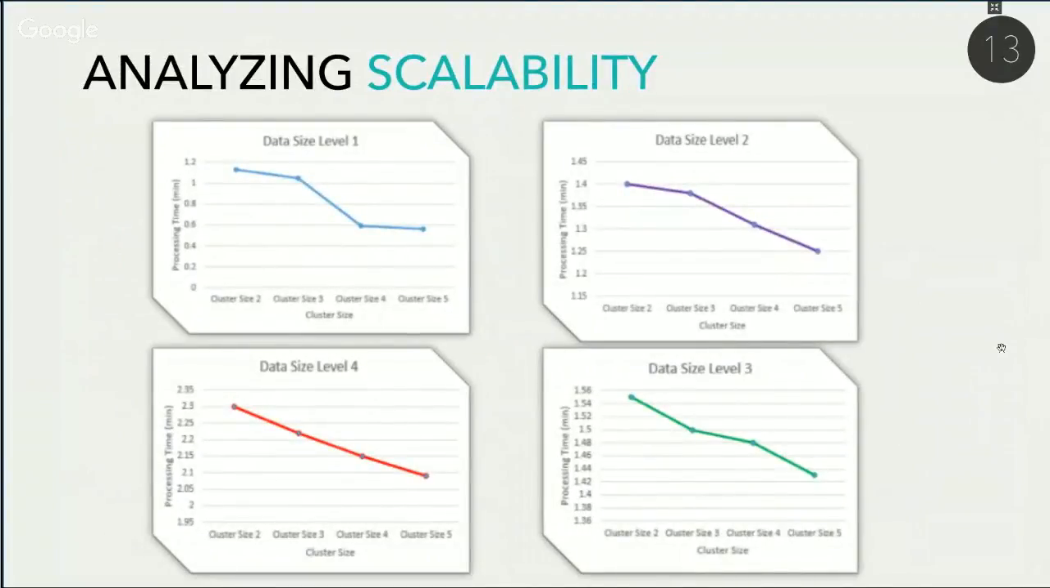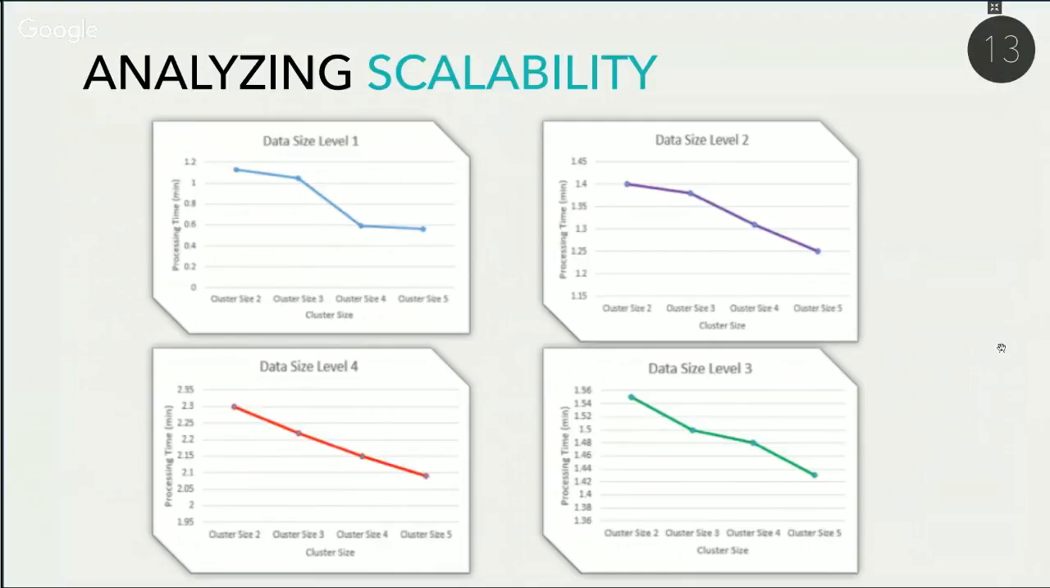So analyzing scalability. As we can see here, we have 4 graphs that are trying to obtain the processing time, which would be the time it takes to run the actual program from end to end, mainly based on the size of the cluster at the moment as well as the data size level that is being processed. Some observations that we can clearly see regardless of the data size level is that the processing time decreases, sometimes almost linearly, the more nodes that are part of the cluster. So the bigger the cluster size, the shorter the processing time will get.